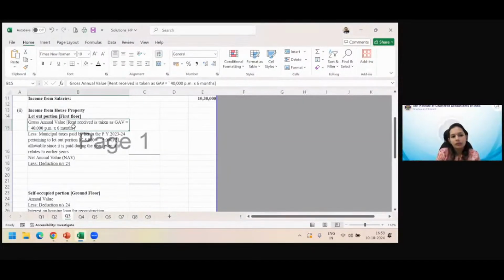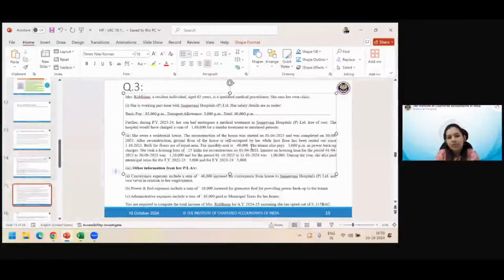So 40,000 per month. Somebody please tell me: the tenant has paid 3,000 per month as power backup charges, and you have also incurred perhaps 10,000 annually for power backup. So basically the landlord spent on, say, the generator and recovered that from the tenant.